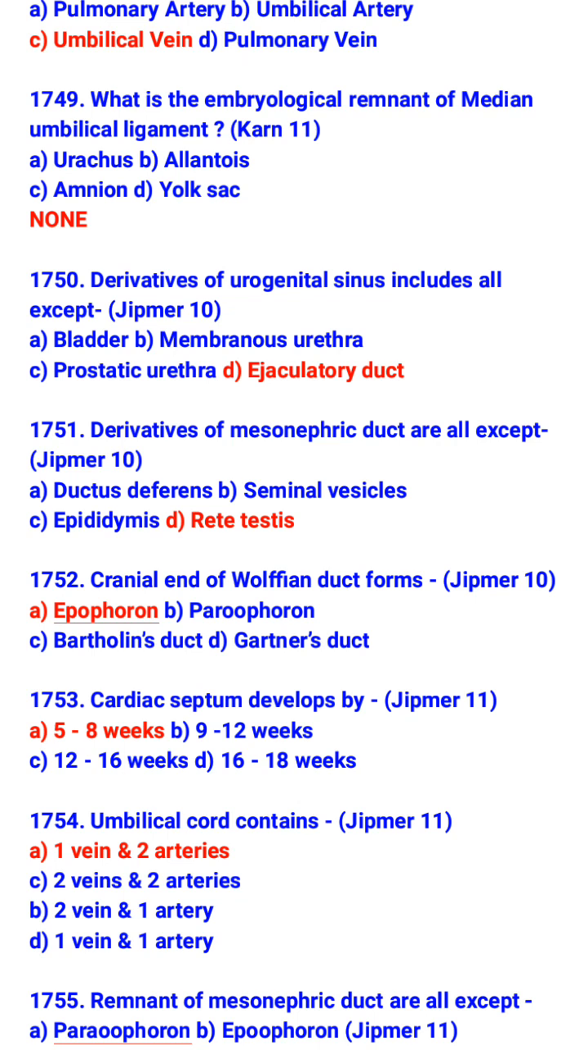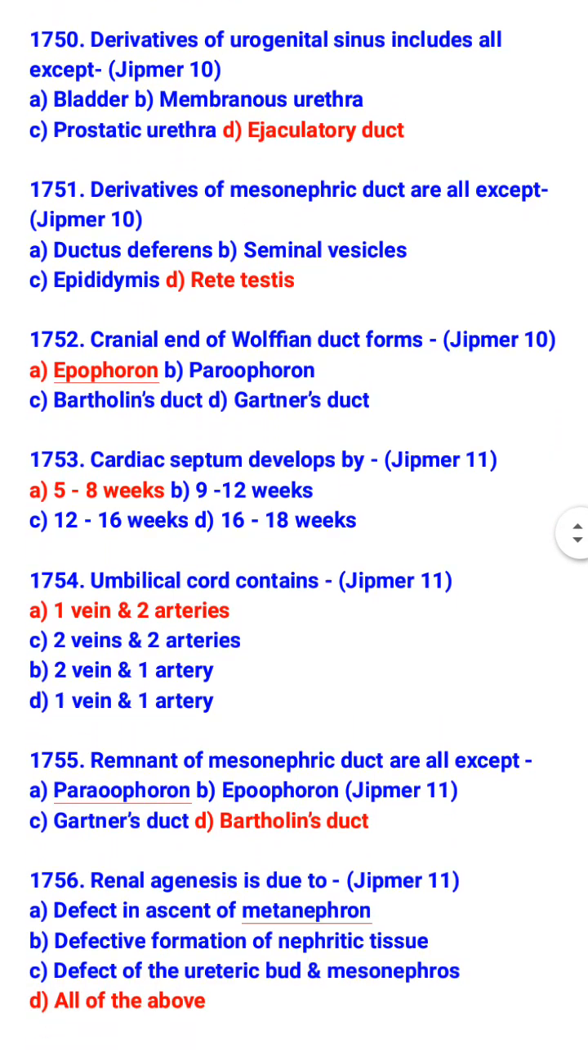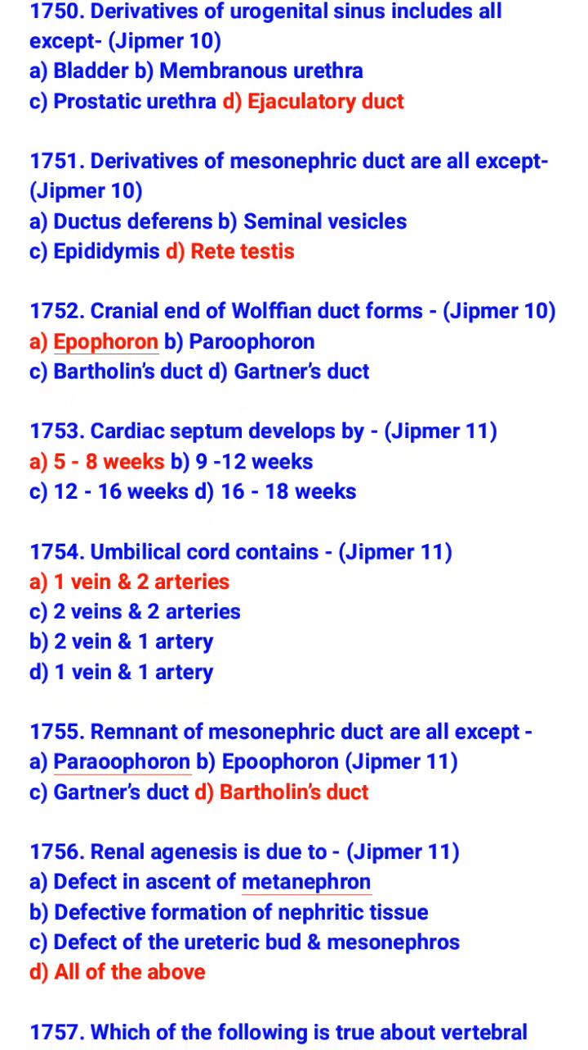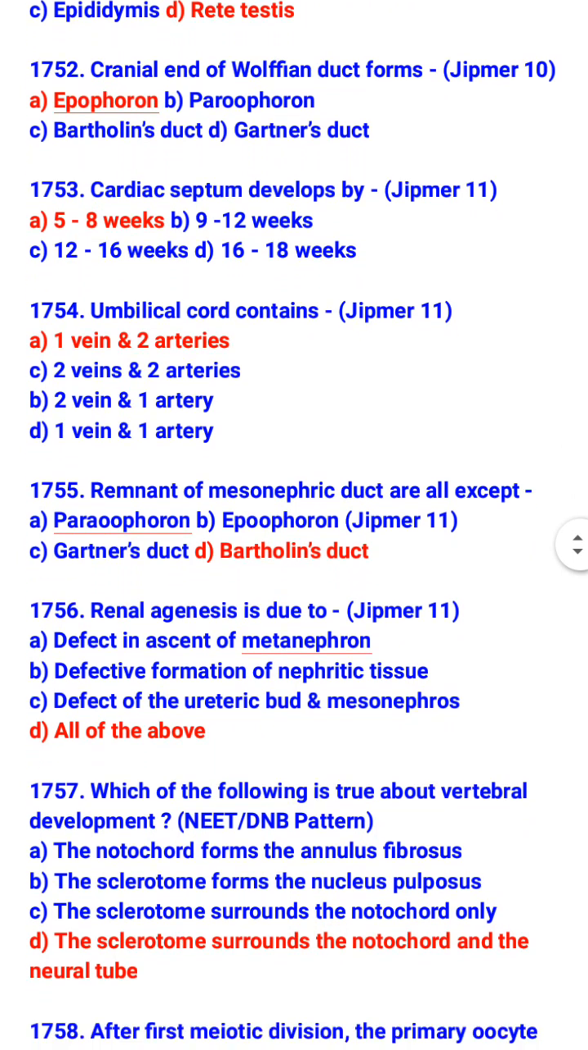Cranial end of Wolffian duct forms epiphoron. Cardiac septum develops by 5th to 8th week. Umbilical cord contains one vein and two arteries. Remnants of mesonephric duct are all except Bartholin's duct. So, which is the remnant of mesonephric duct? Paroophoron, epiphoron, and Gartner's duct.